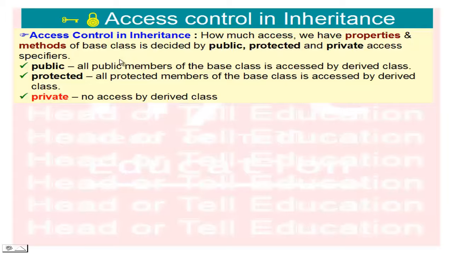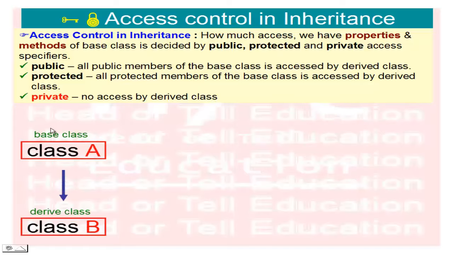You already know what public means: all public members of the base class are accessed by the derived class. Protected: all protected members of the base class are accessed by the derived class. Private members are not accessible by the derived class.